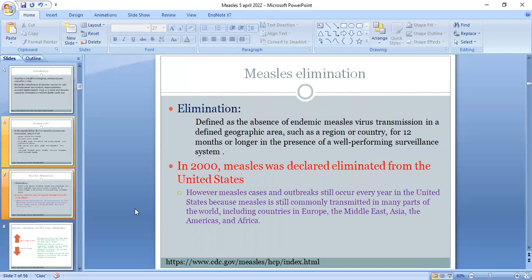Now, measles elimination. What is measles elimination? It is defined as the absence of endemic measles virus transmission in a defined geographic area, such as a region or a country, for 12 months or longer in the presence of a well-performing surveillance system. In the year 2000, measles was declared eliminated from the United States. However, measles cases and outbreaks still occur every year in the states because measles is still commonly transmitted in many parts of the world, including countries in Europe, the Middle East, Asia, America, and Africa.